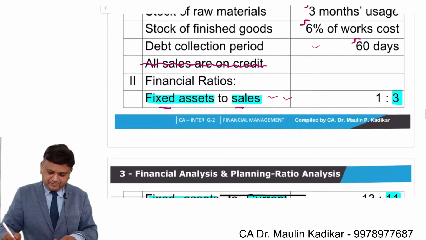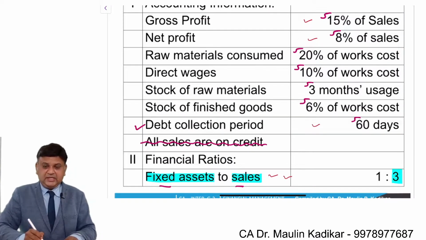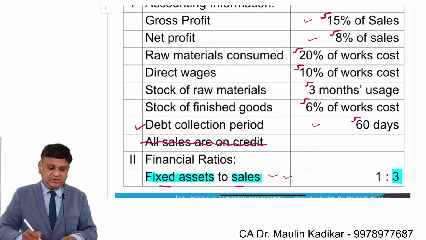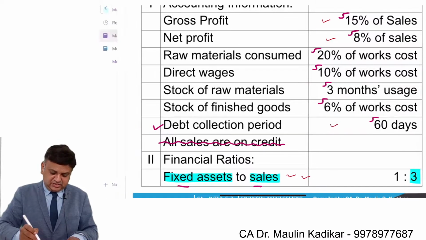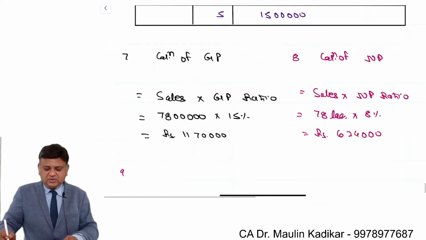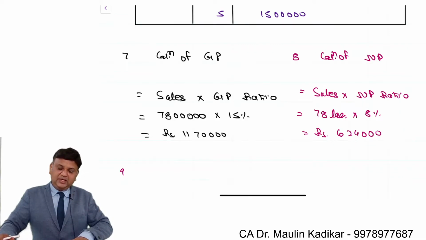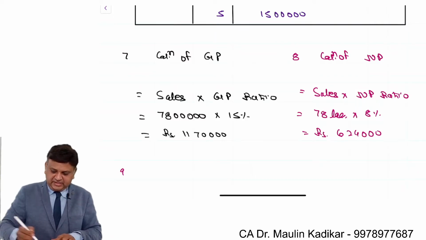Next, we can compute the debtors value using the average collection period, which is provided to us as 60 days. Dear students, over here you have to understand logically that the average collection period is calculated using average debtors, but sufficient information is not given. So whatever the debtors that we compute over here is assumed to be the closing debtors.